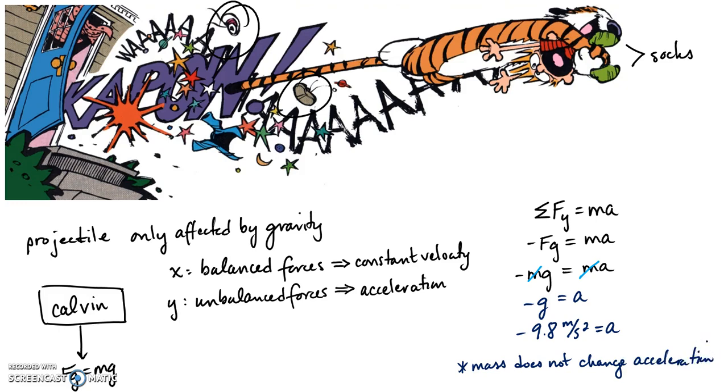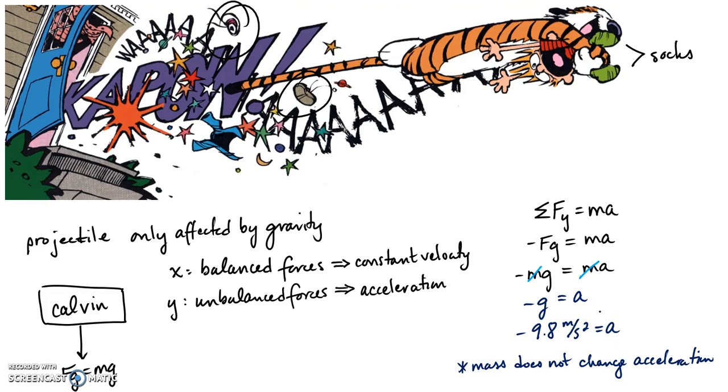So the traditional question would be, if I dropped a bowling ball and a semi-truck off of a cliff, I don't know why we do these things in physics, but we do. Which one will hit the ground first? And everyone's like, oh, the semi-truck, man, the thing's huge, totally gonna hit the ground earlier. No, they're gonna hit the ground at the same time because they were both experiencing the exact same acceleration. And they were both given the exact same initial velocity.